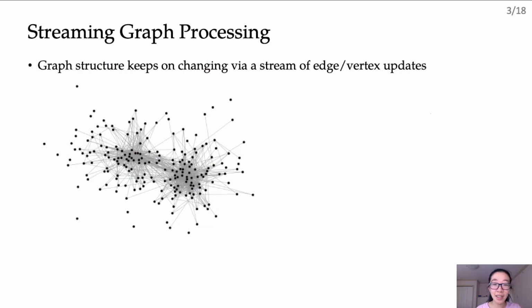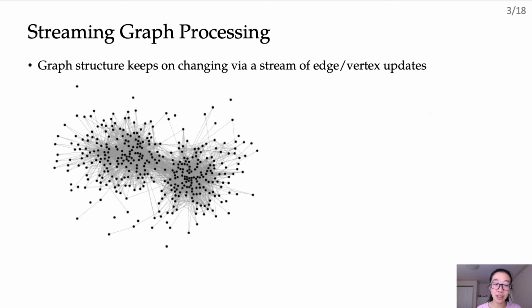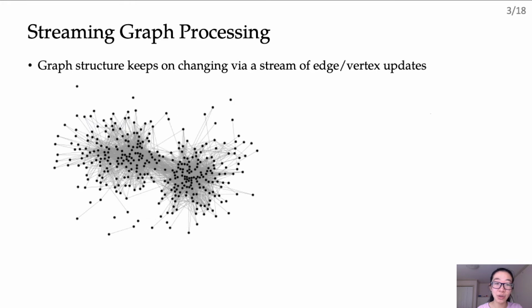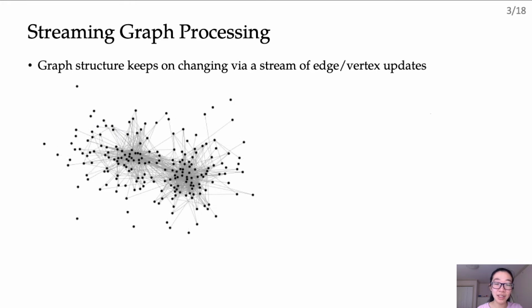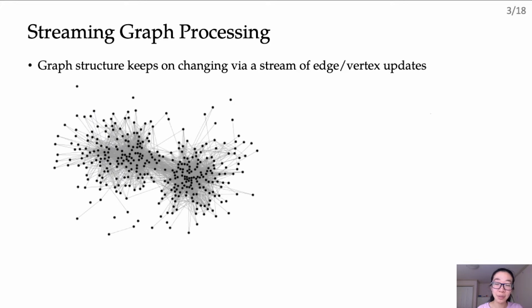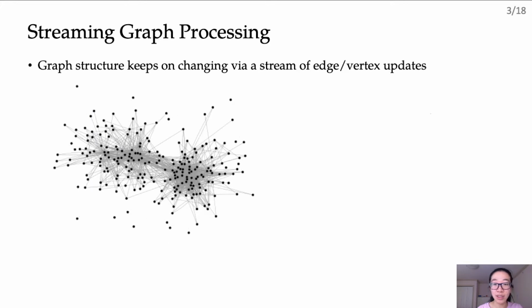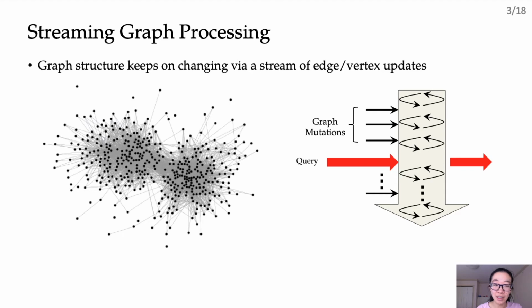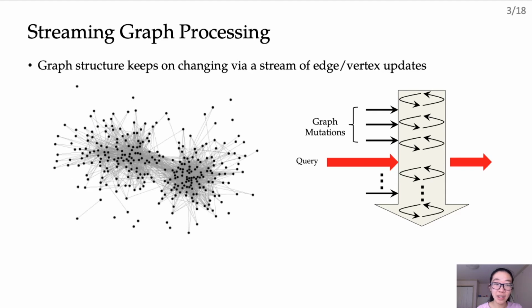Graphs are also dynamic and they naturally evolve over time as the data changes and grows. So we have streaming graph processing, where graph computations are run continuously in order to provide results that reflect the current state of the graph. For these graphs, being able to return results in a timely manner is important, as stale results may no longer be useful. So as time continues, the graph receives more and more updates via a continuous stream of graph mutations. And then the query results are computed on the latest version of the graph, which contains all the previous updates. Thus, it is important to be able to compute results at a low latency.